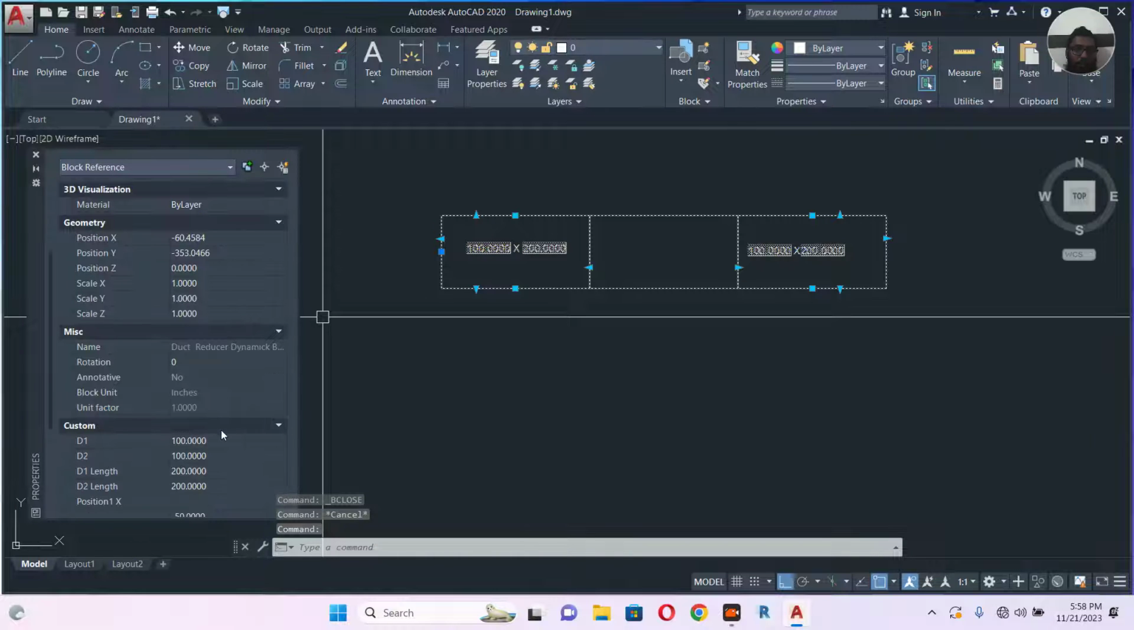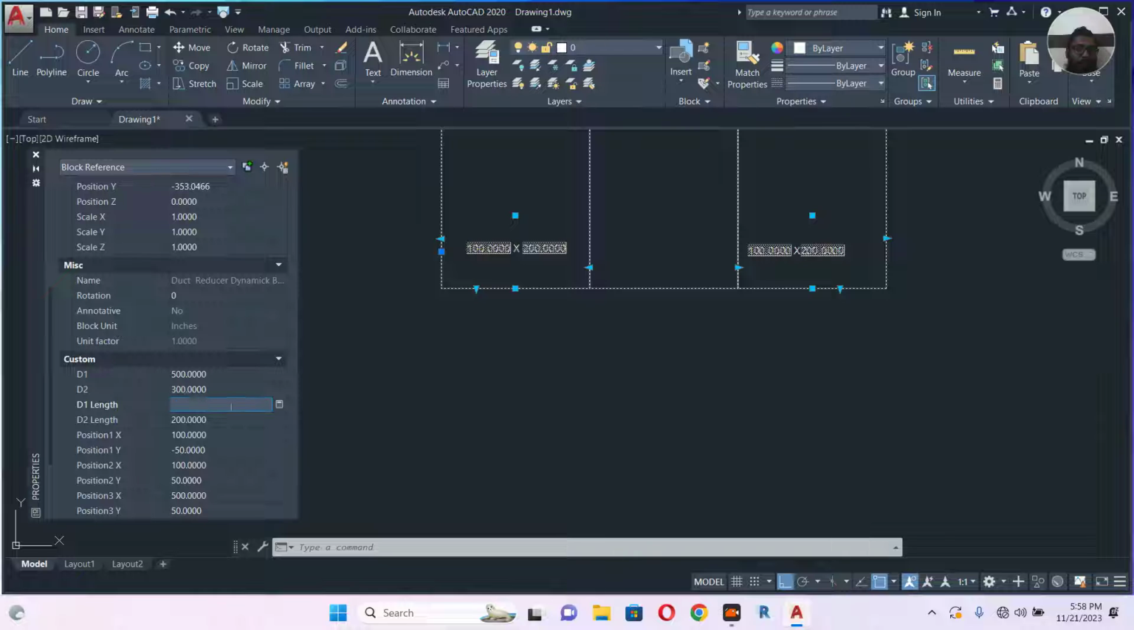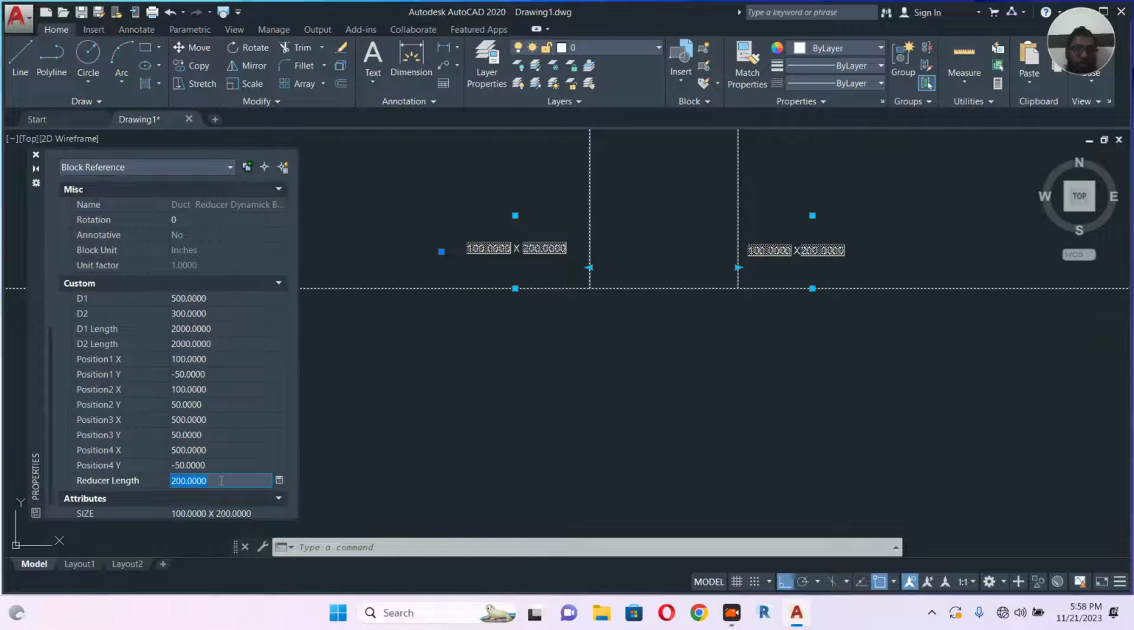Duct 1, let's go for 500. And duct 2 size, we can go for 300. And if you want to enter the duct length here, you can add maybe 2 meter. And here I will make duct 2 also 2 meter. And reducer length I need around, let's say 300.